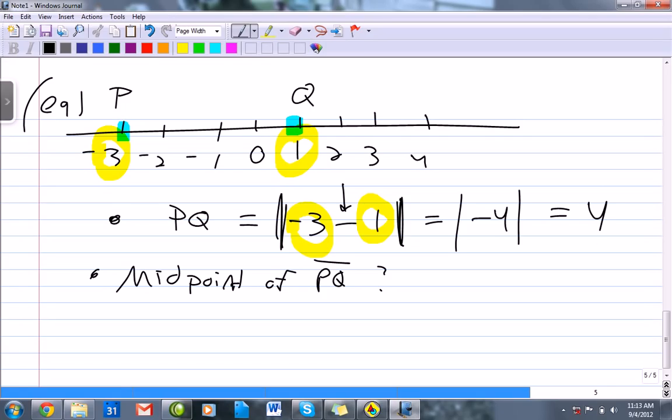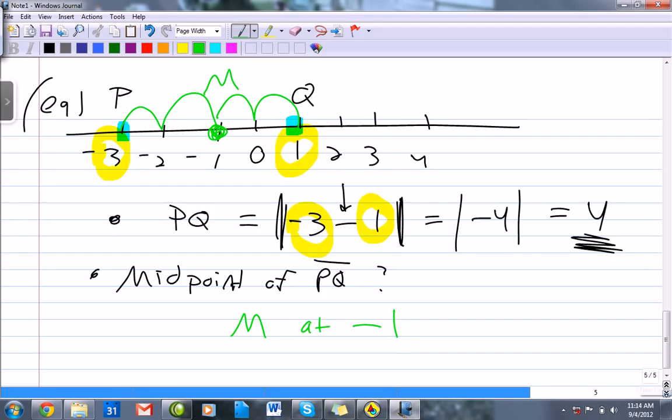So what's a midpoint? Well, since we know it's 4 units long, the midpoint is going to be halfway between. So technically, a midpoint creates 2 congruent segments. But of course, the midpoint has to be on that line between points P and Q. So if the whole thing is 4, then the midpoint is going to be 2 units from either one. So I'm going to move 1, 2 from Q, or 1, 2 from P. Either way, you wind up at -1, and I'll call that M for midpoint. So the midpoint is at -1.